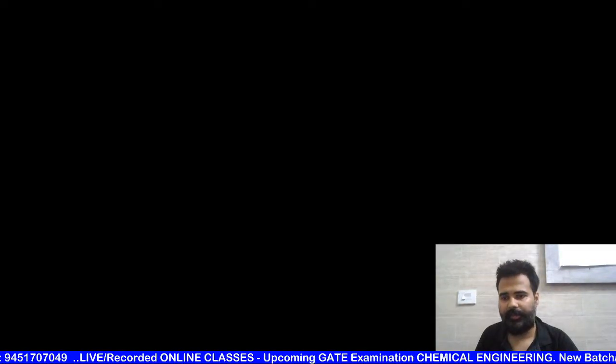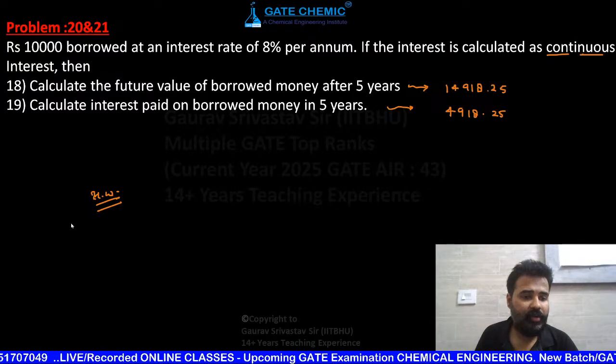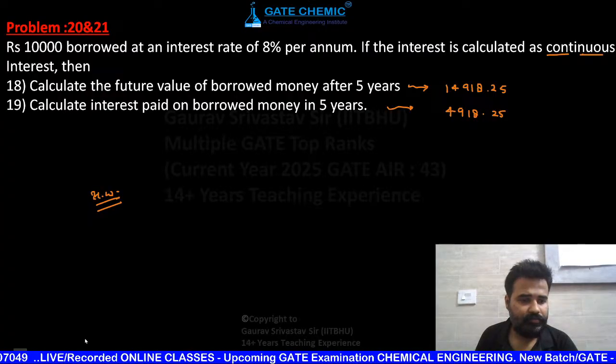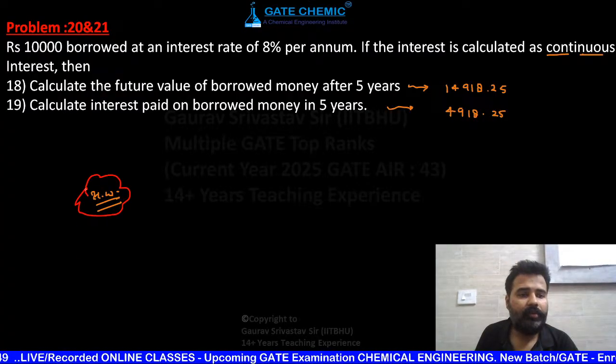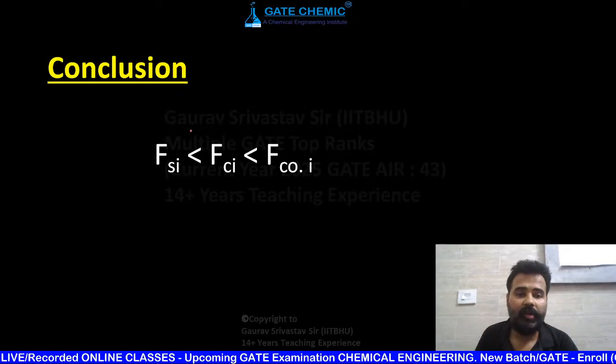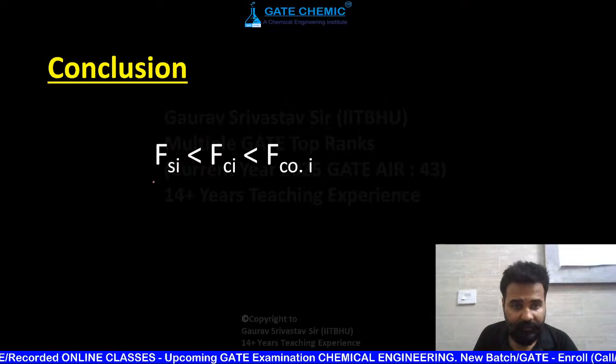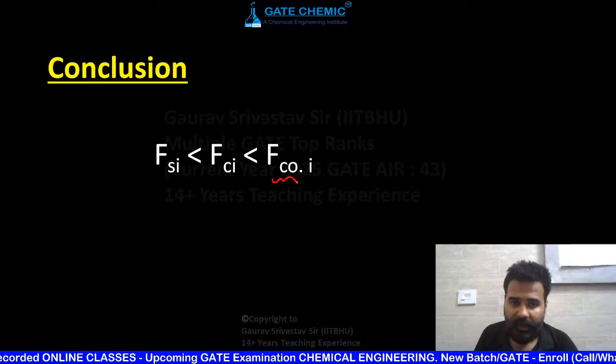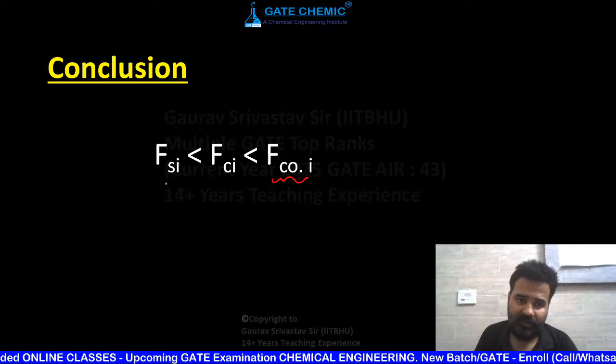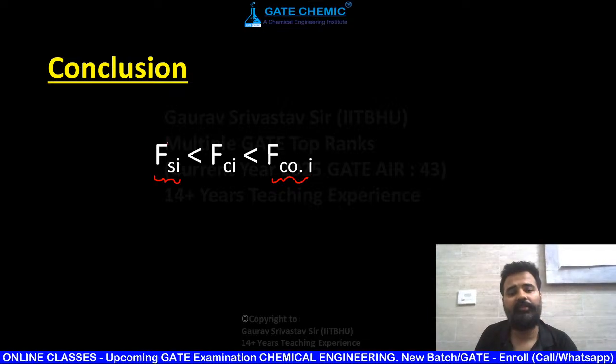Okay, this is your homework. Again, at last, what is our conclusion? The future value is maximum if you are compounding continuous interest, and minimum for simple interest.